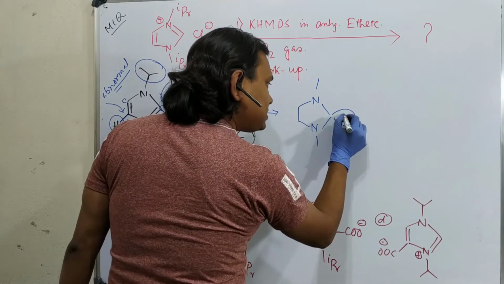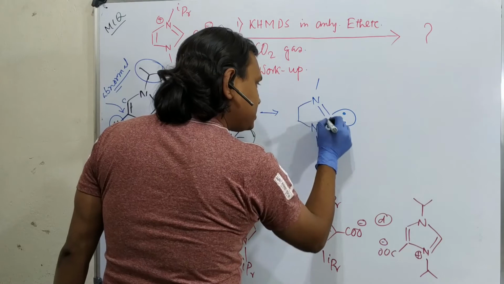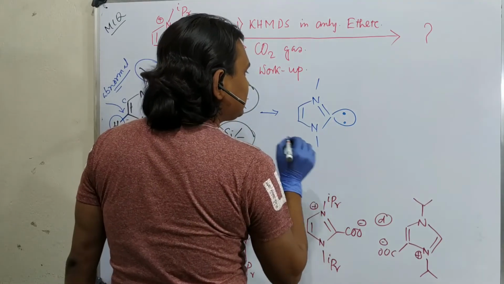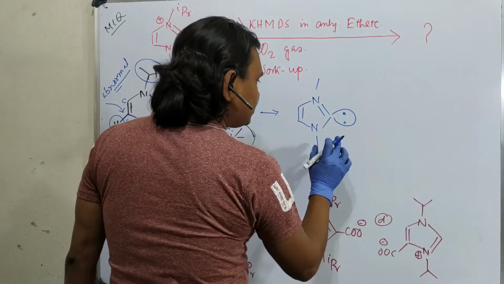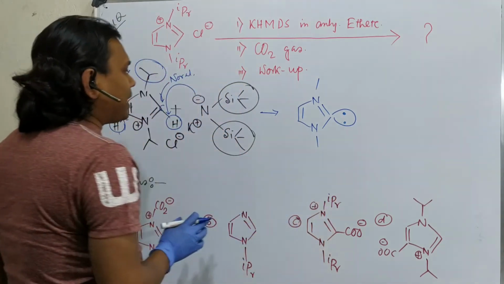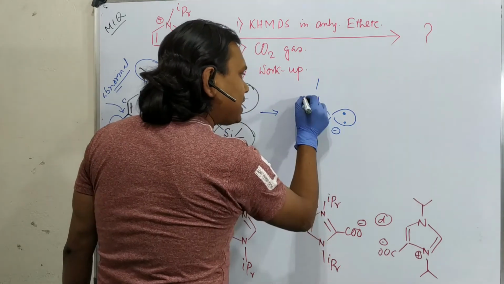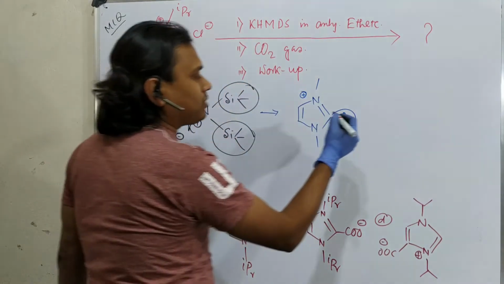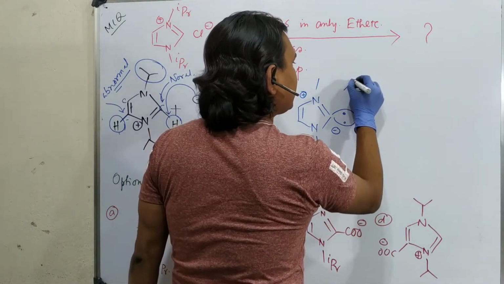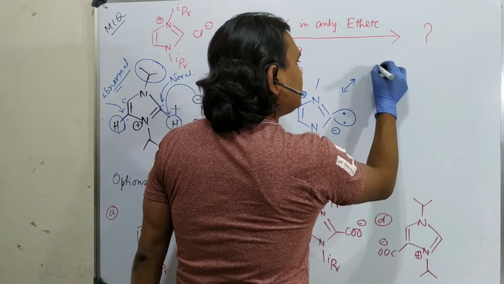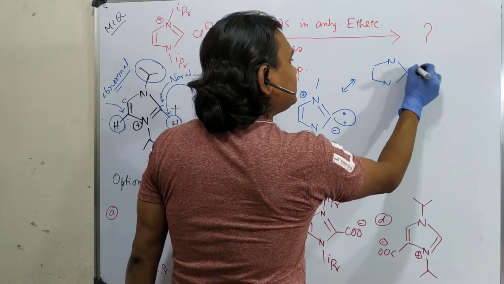Carbene means there is a pair of electrons. Students, try to understand it a little carefully. Okay. So this is carbene. And by the way, after abstraction, you can write it in this way, negative, positive, or you can write in this way also. You can think that this is nitrogen, this.